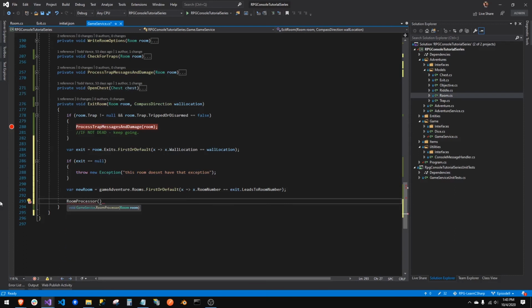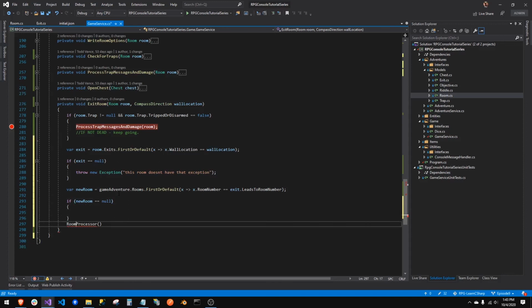So instead of doing new room, I didn't have to declare it. I wanted to show you how to declare this, but now that I've declared it, I can just stick this thing in. Actually, you know what? Maybe we throw more exceptions. So maybe we still do this to make sure it's not null. We're doing first or default, so it could be null. If new room equals null for some stupid reason, I guess the author of the adventure could have manually put a number in there that was wrong. So let's just throw it. And then we can be mad at the person that made the adventure. Throw new.